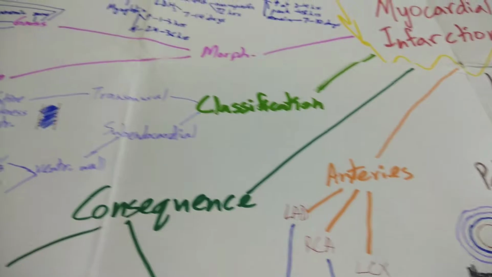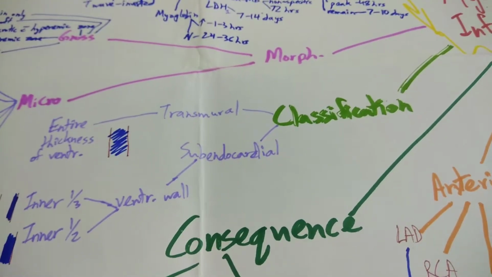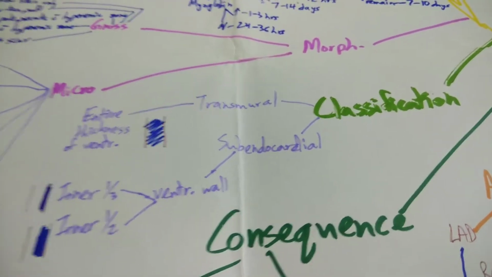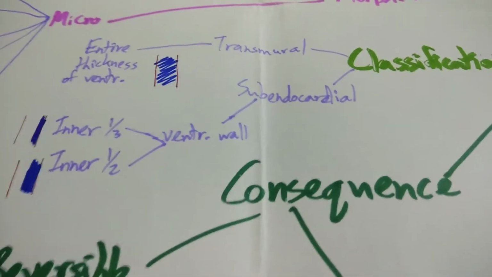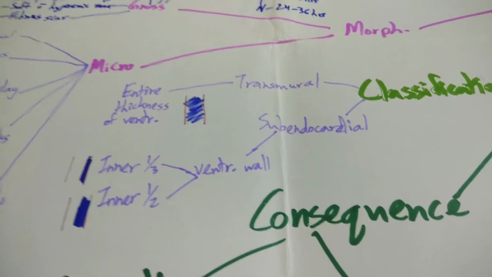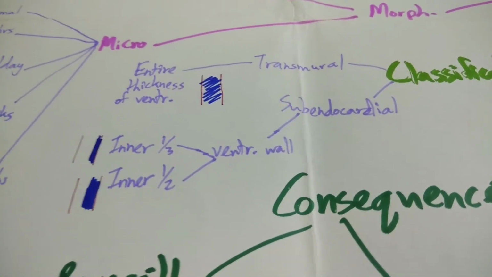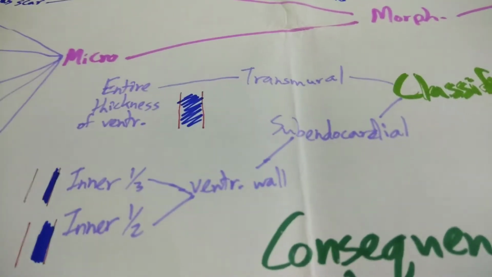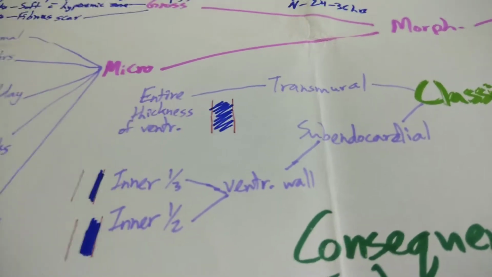Now, how do you classify them? Apart from the wall involved, you classify it based on the thickness of the ventricle that's been affected. So you either have transmural infarcts or subendocardial infarcts. Subendocardial infarcts are just at the endocardial layer, at the surface. Either the inner one-third of the ventricle wall or the inner half can be affected, based on thickness. This diagram represents that. Transmural is more dangerous, as the entire ventricle thickness is involved.